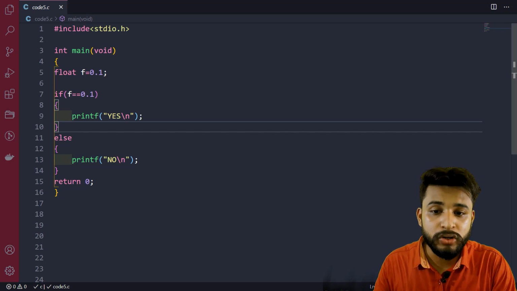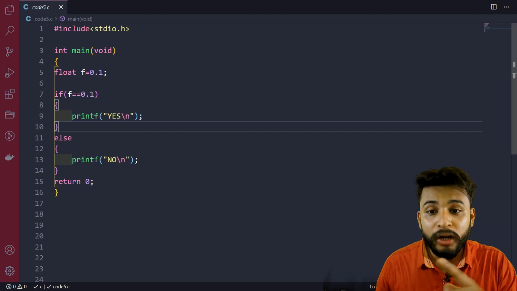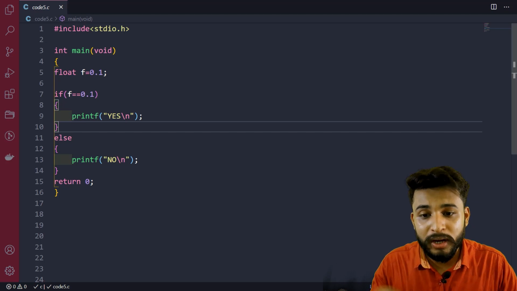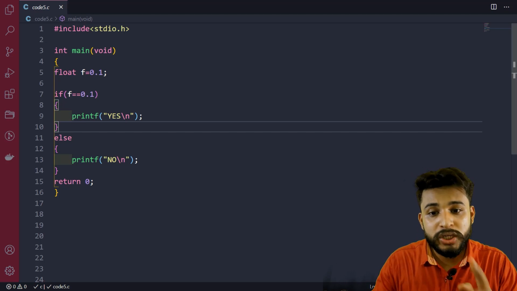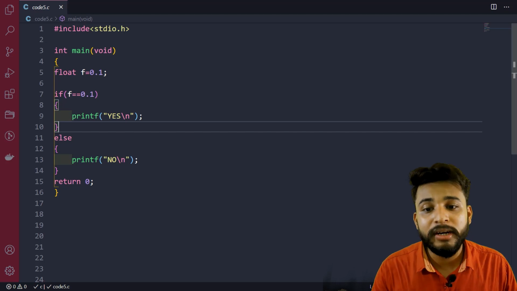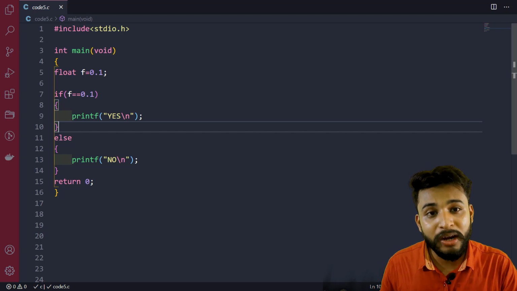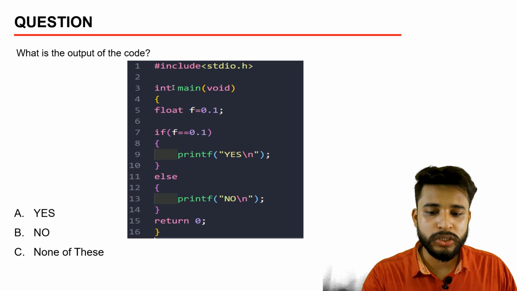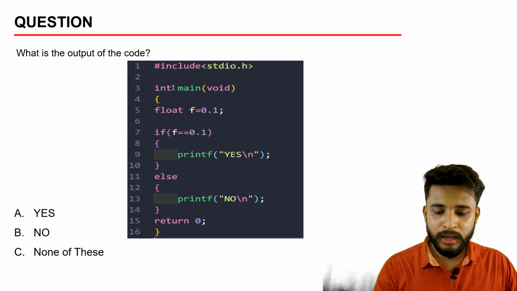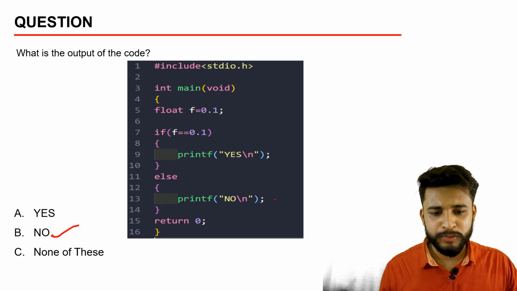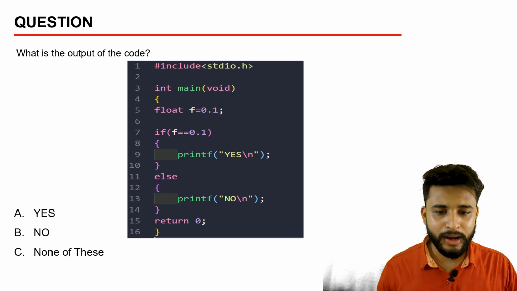If you get this kind of question, you need to think about what we need to do, and what the logic of this question is. We need to check everything. You need to check everything. Okay, that is the basic programming logic section. So let's see the next question. So the output of this question will be which one? No. Okay, so the output of the question will be no. That is the correct option.